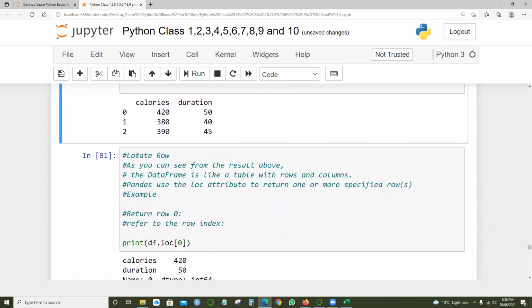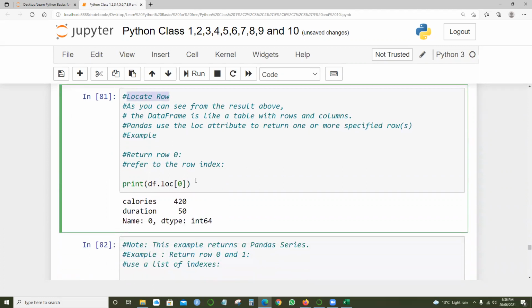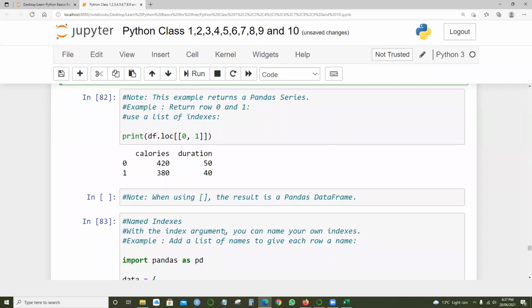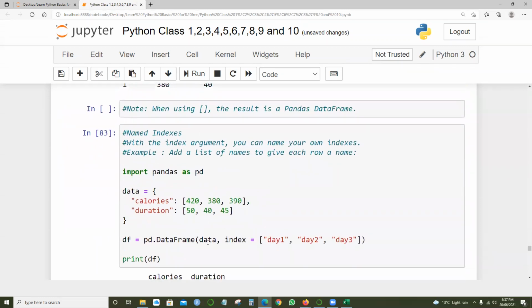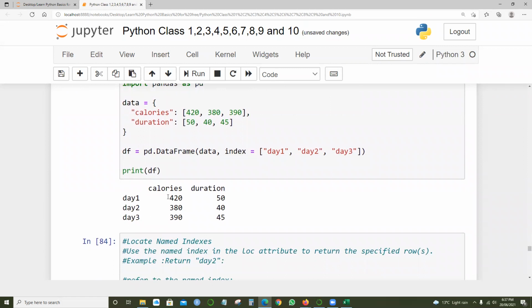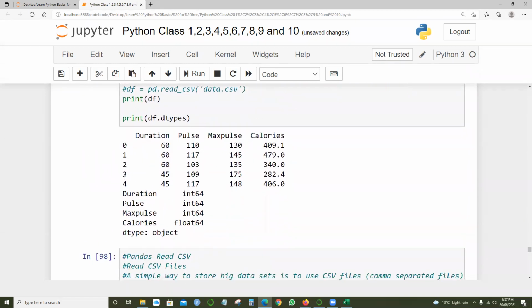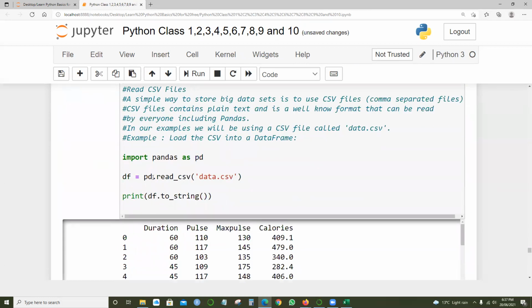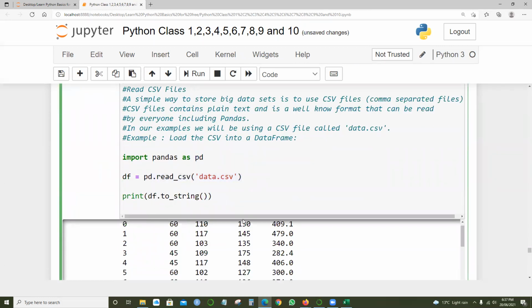And what else? How to locate a particular row. If you have a very large data set, how we can locate the information, and there's an option to locate also. That's what we discussed, and also the indexes. Indexing is where every row is given an index, like 0, 1, 2, 3, 4. That's where we talked about the CSV files.